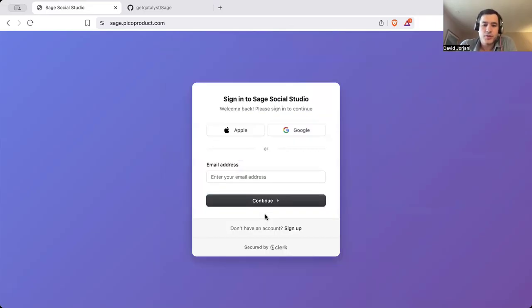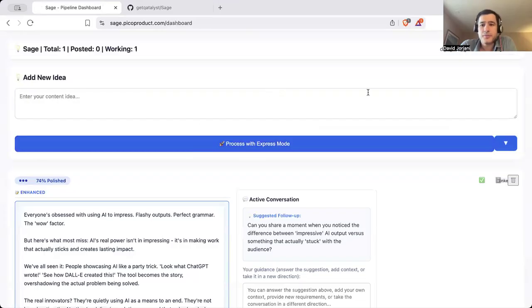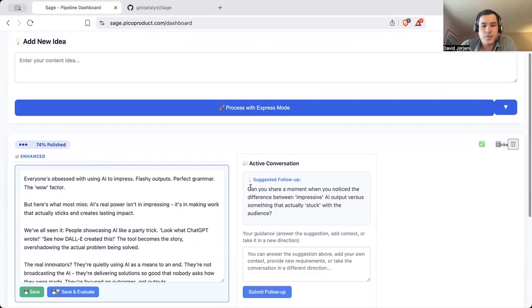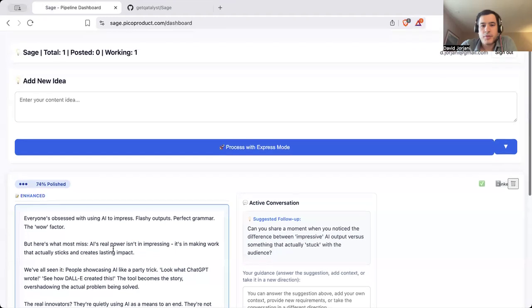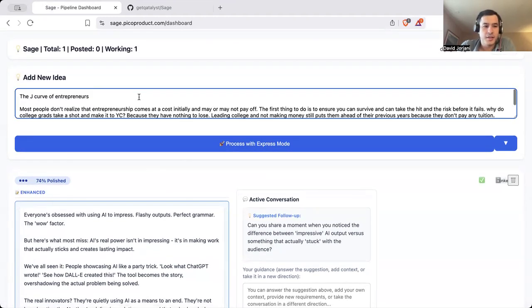So, first of all, we're going to need to log in. I'm going to use Google as my account. You can see I'm signing in. And the account already exists. It is not being used a whole lot, but it's a demo account. So what you can see is the number of posts that are posted, and you can see there's something that was worked on before. But for the interest of our demo, I'm just going to paste an idea here.